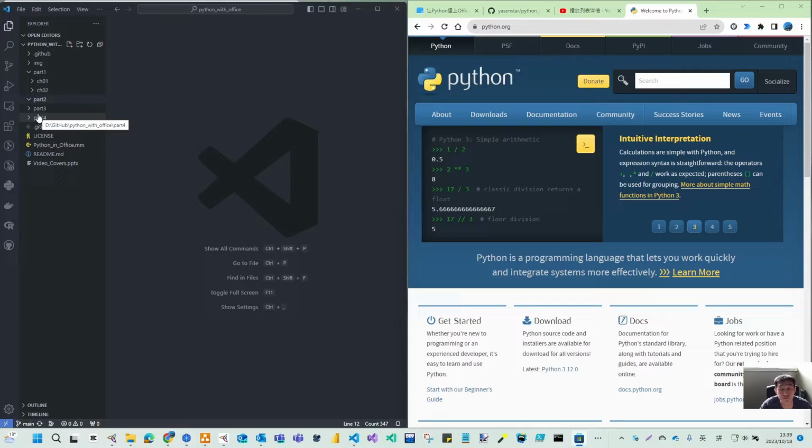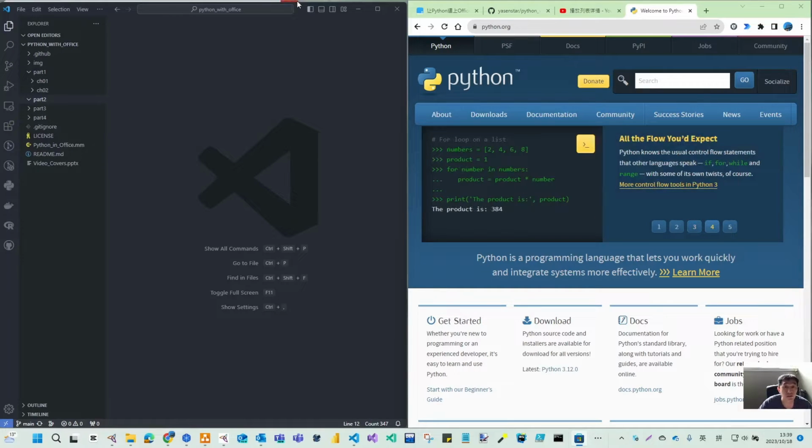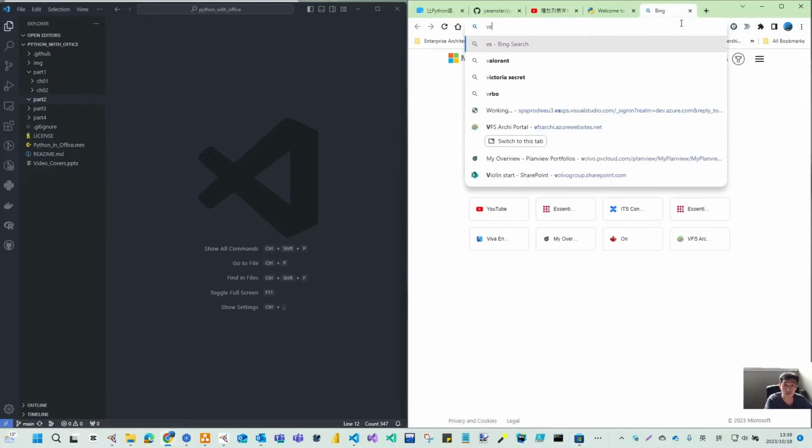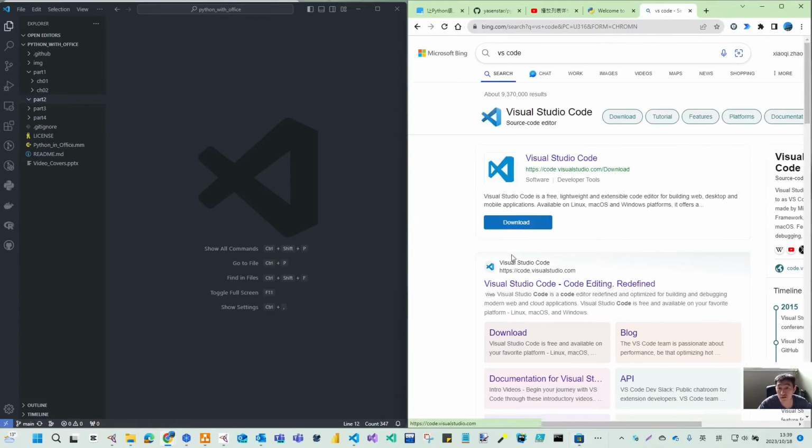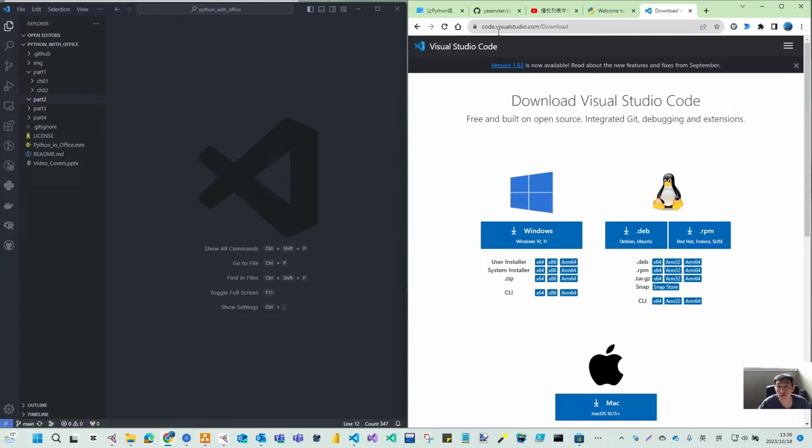After you have Python installed, you can also install VS Code. You can search here, then you can download VS Code from the Microsoft visualstudio.com. For Windows, you can either download the stable package, or you can also download the developer package, the VS Code Insiders.